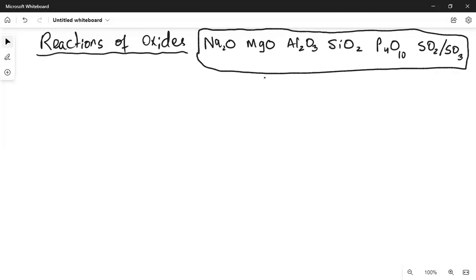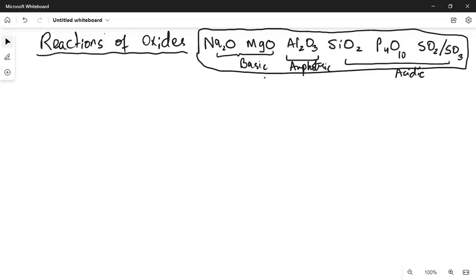All the reactions of third period elements are based on their nature. Like first two oxides are basic. तो एक basic oxide water से and acid से react कर सकता है. Aluminum oxide is amphoteric. You guys know this all from IGCSE. The rest of these oxides are acidic. So acidic oxide can react with water and base, but not with acid, obviously.